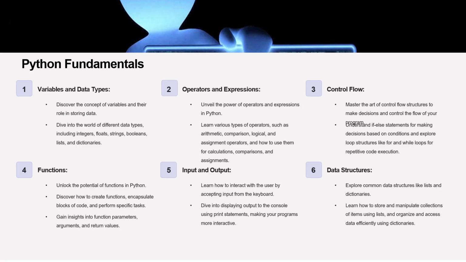And then we'll follow up with control flow, where we'll master the art of control flow structures like if-else statements for making decisions based on conditions, and explore loop structures like for and while loops, which are used for repetitive code execution. And then we'll unlock the potential of functions in Python. We'll discover how to create functions, encapsulate blocks of code, and perform specific tasks.